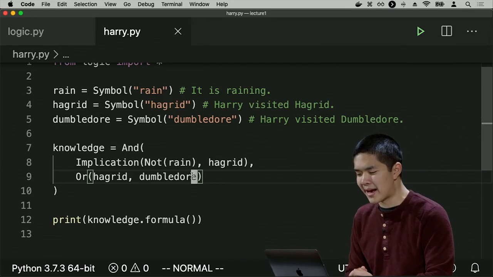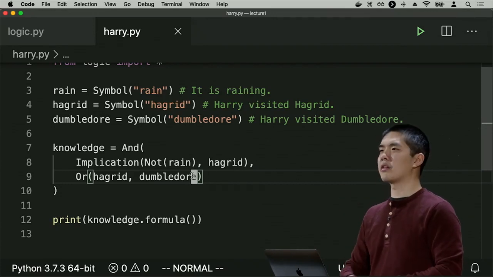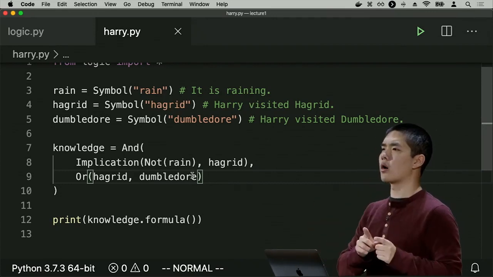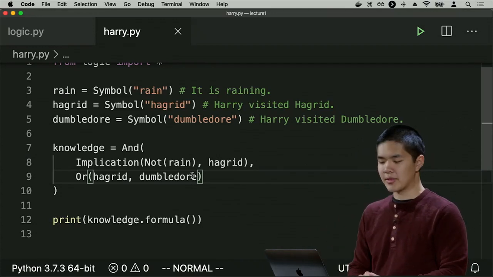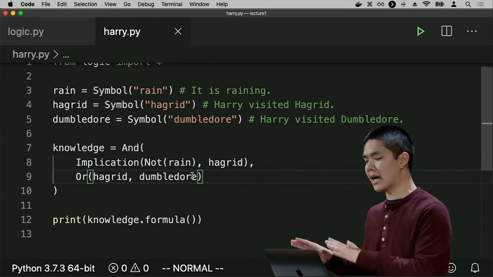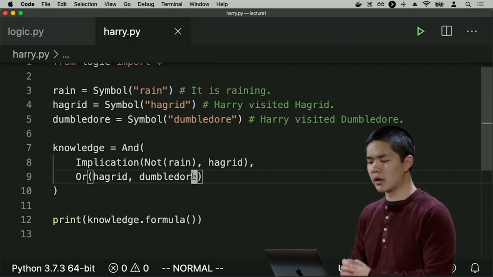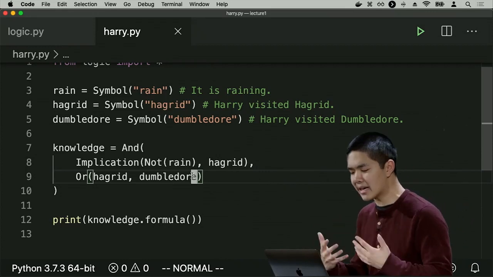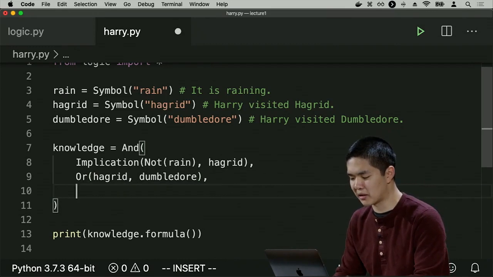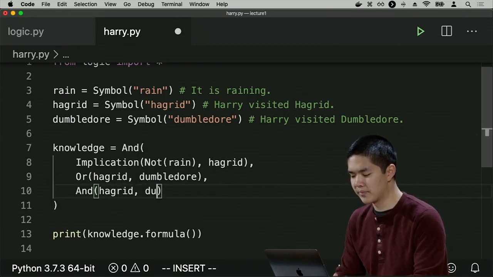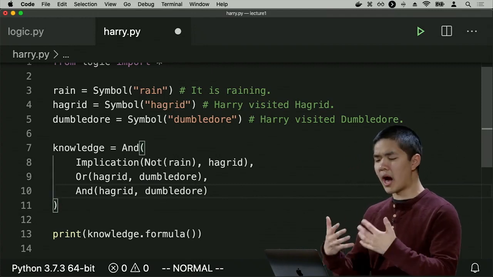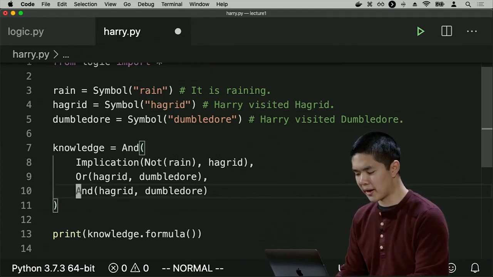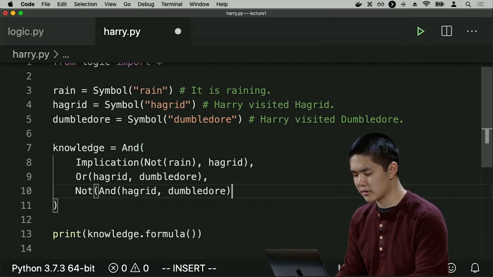But I know more than that, actually. That initial sentence from before said that Harry visited Hagrid or Dumbledore, but not both. So now I want a sentence that will encode the idea that Harry didn't visit both Hagrid and Dumbledore. Well, the notion of Harry visiting Hagrid and Dumbledore would be represented like this, And of Hagrid and Dumbledore. And if that is not true, if I want to say not that, then I'll just wrap this whole thing inside of a Not.